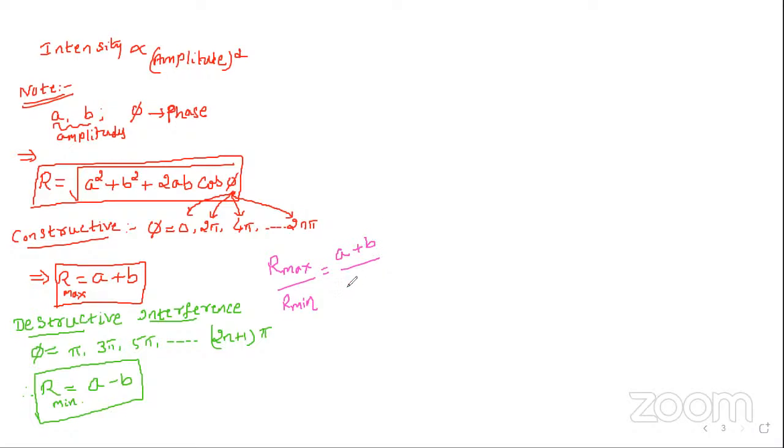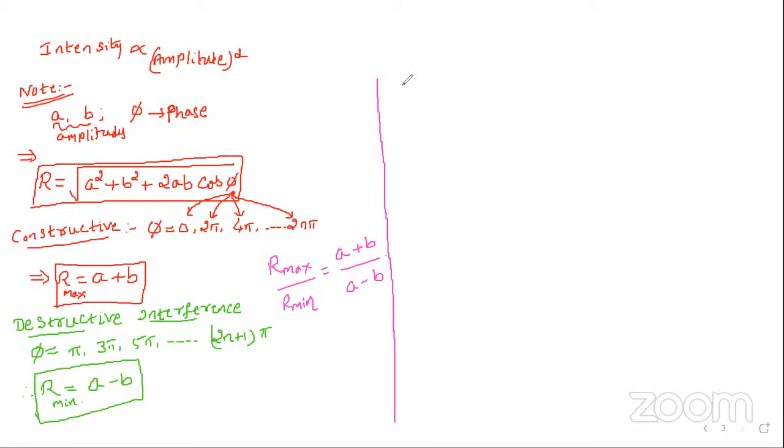A plus B. Minimum is A minus B. So maximum amplitude will be A plus B, minimum amplitude will be A minus B. This is how we are going to solve in the case of constructive and destructive interference. Now, can you tell me for intensities?